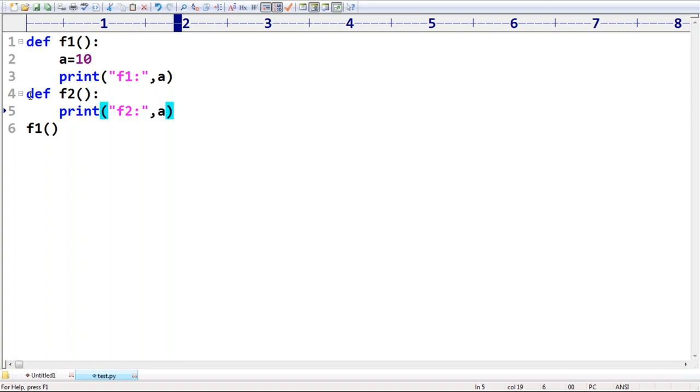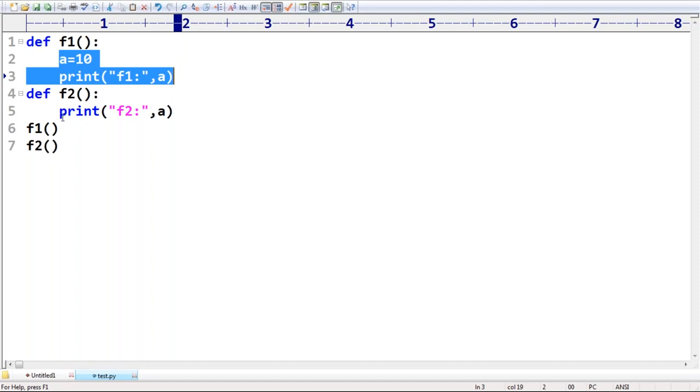Can you please tell, is it valid or invalid? Sir, I'm calling f2. Anyway, whether you are calling or not, is it valid or invalid? Invalid. Because the reason is, sir, a is a local variable of f1. It is available only inside f1, but outside of f1 it is not available.